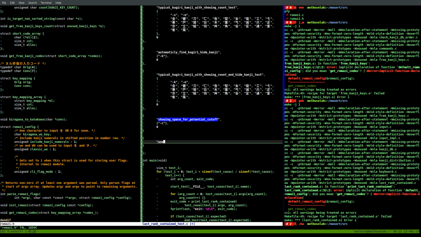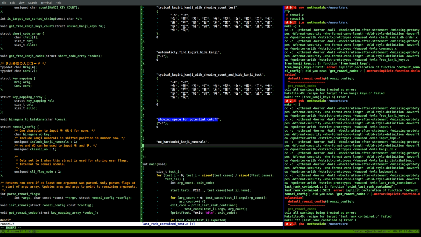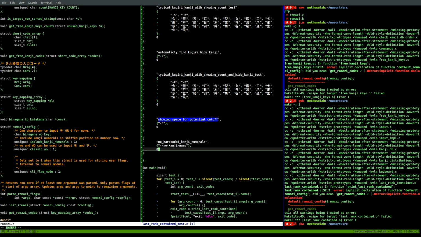So we'll say no hard-coded kanji numerals, and we'll call this, let's see, slash no kanji nums 0.